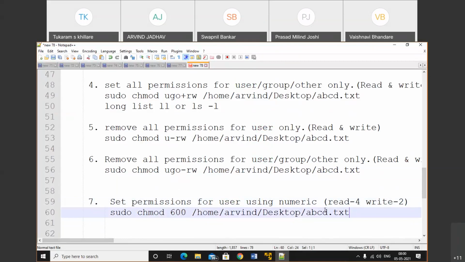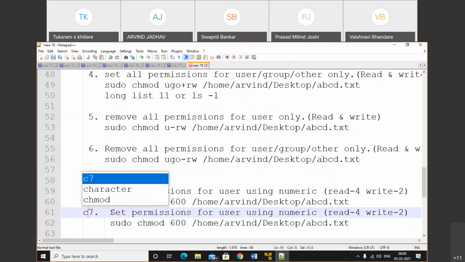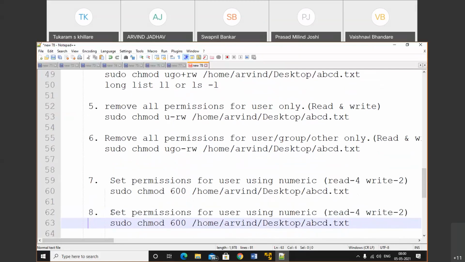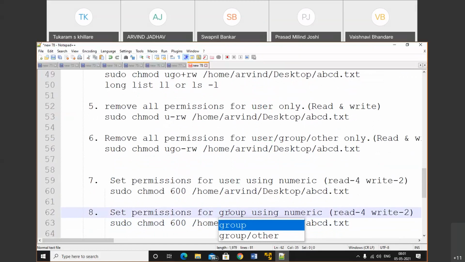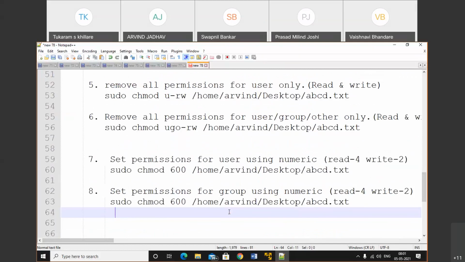Okay, similarly, if you want to set the permission for the group, so here what should I do? Here I will use 0.